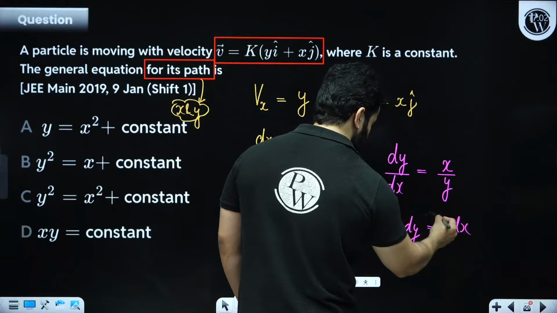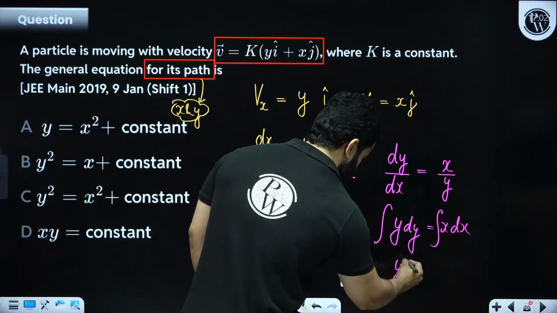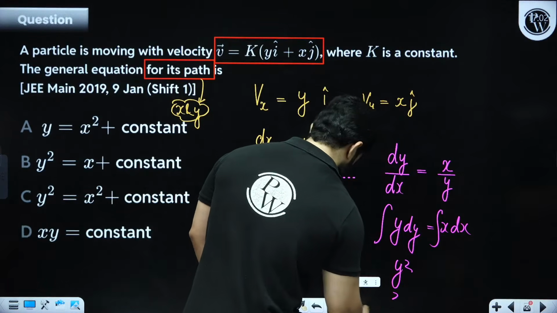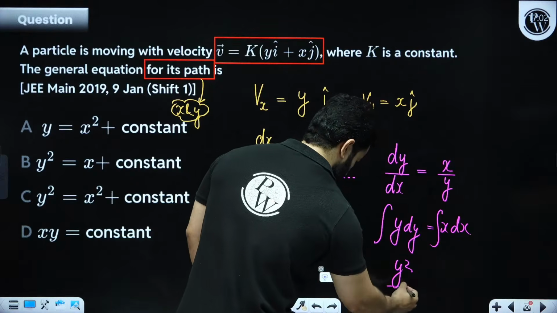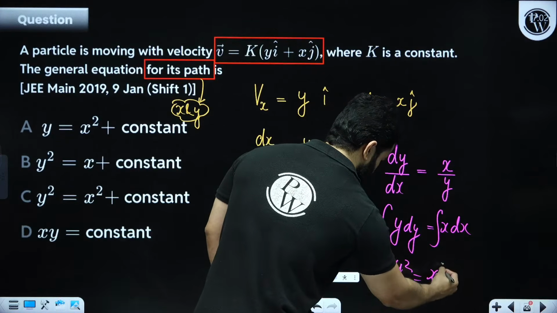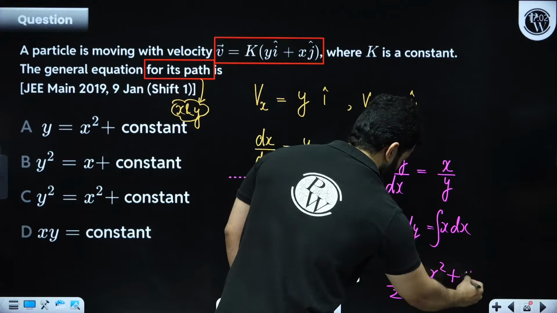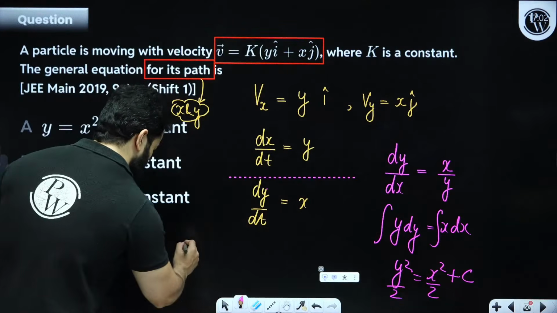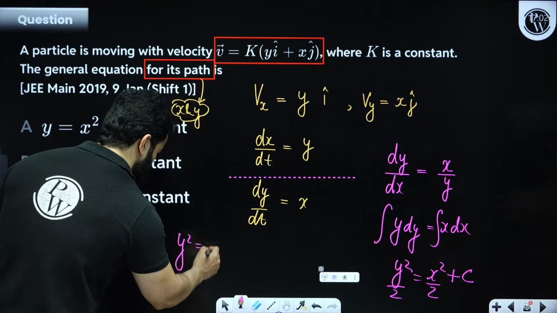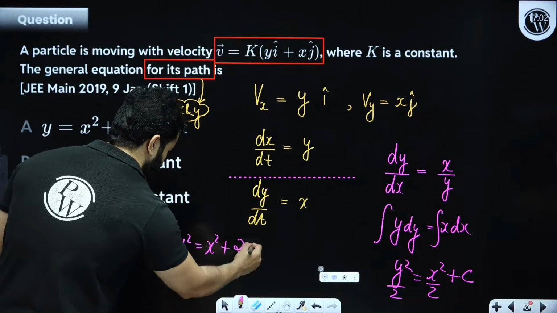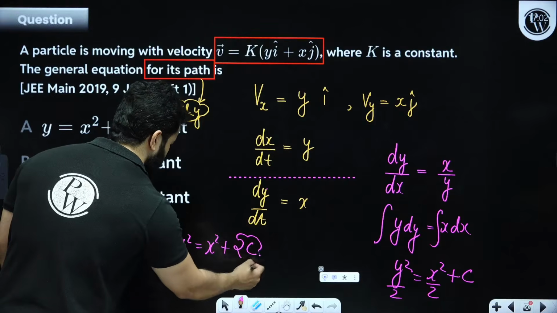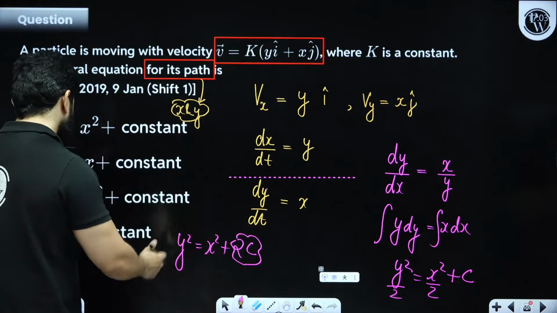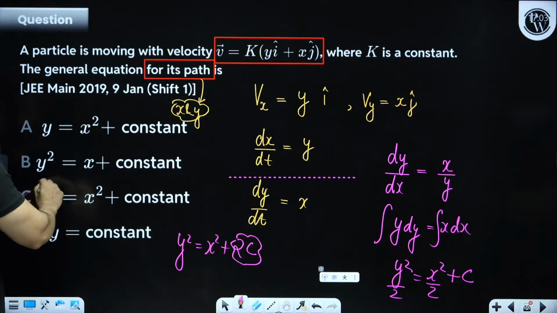Let's integrate it. So y square upon 2 is equal to x square upon 2 plus some integration constant c. So you get y square equals x square plus 2 times the integration constant, which we can write as another constant. So y square is equal to x square plus some constant.